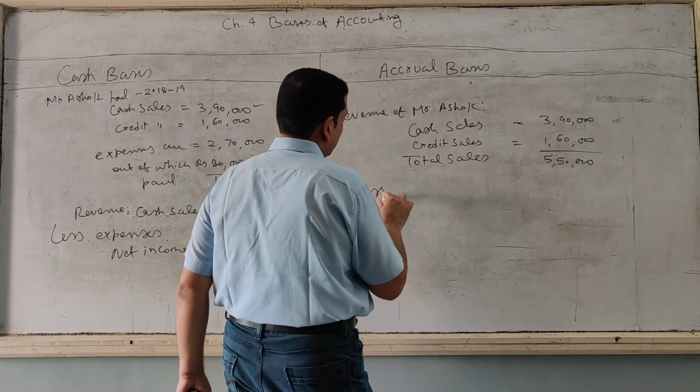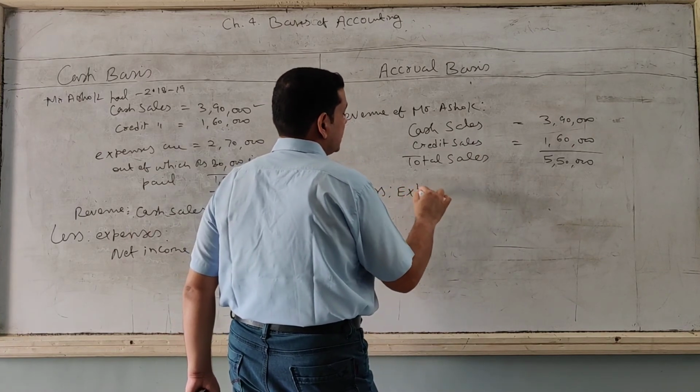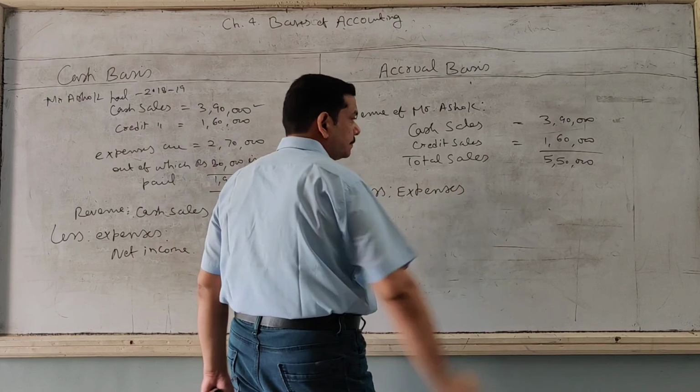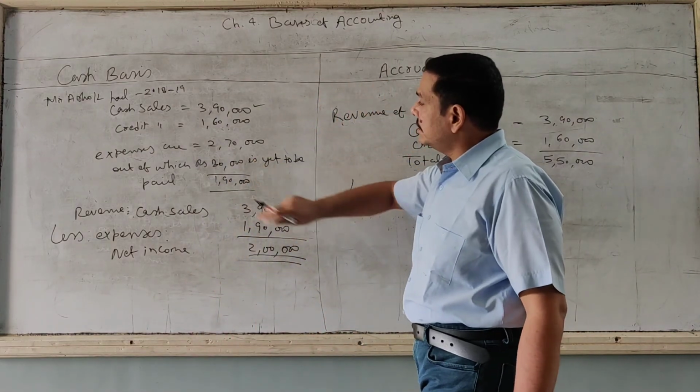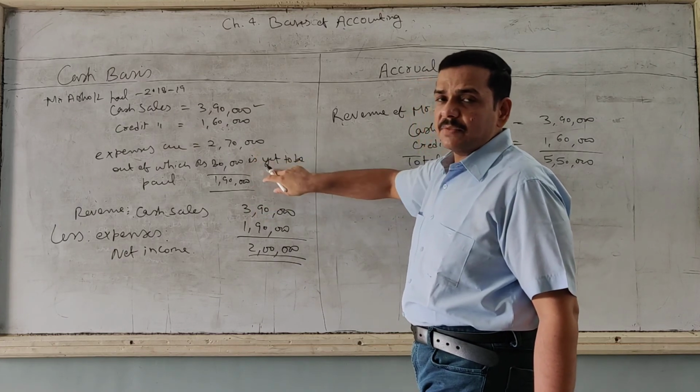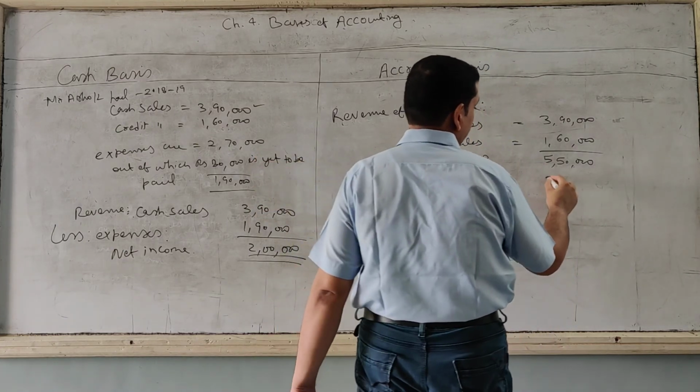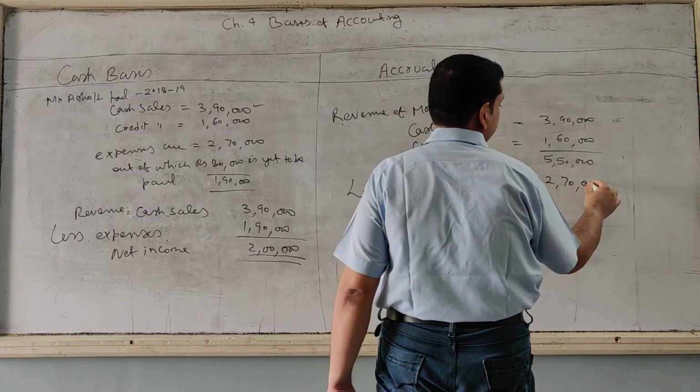Less expenses. Now the total expenses is 270. Here we are going to consider both the expenses paid as well as outstanding. So subtract 270 from here.